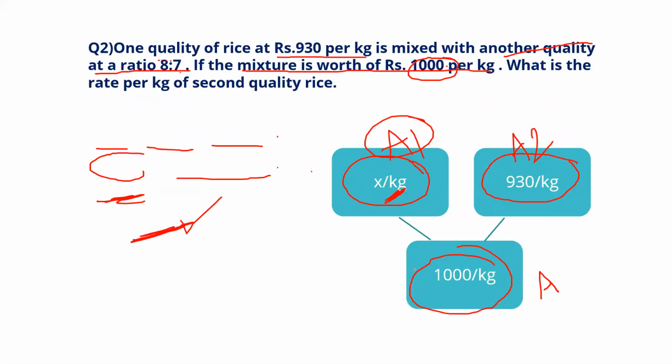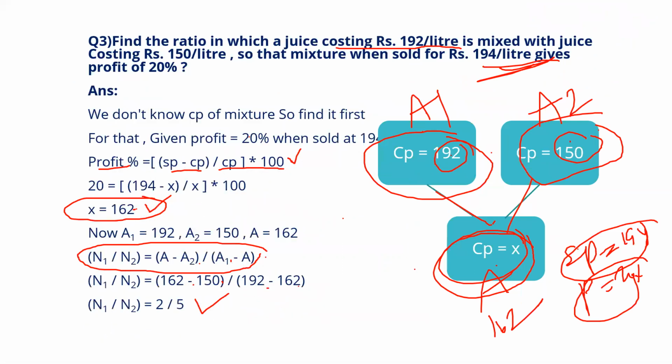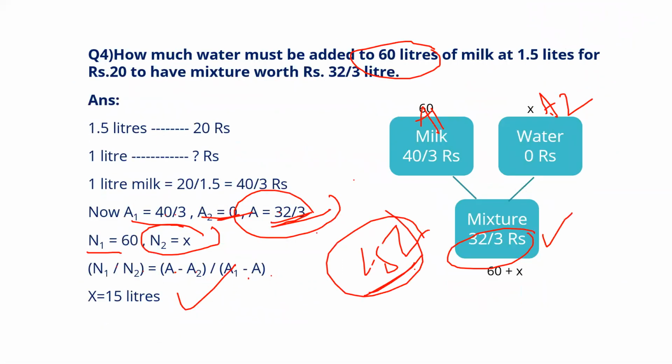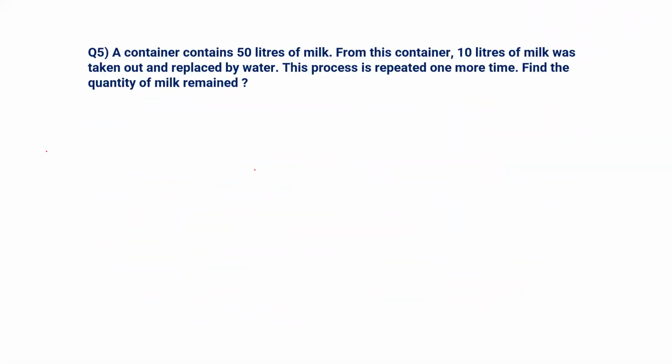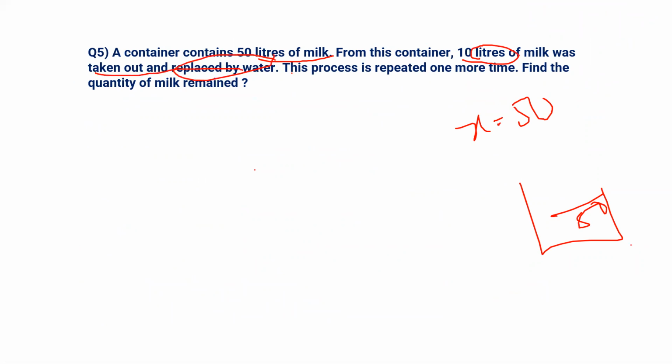Now see the problem related to it. A container contains 50 liters of milk initially, and from that we are continuously removing 10 liters of milk and pouring water into it. It means replacing with water, which means the concentration of milk will reduce, right? This is repeated one more time, meaning it was done totally 2 times.